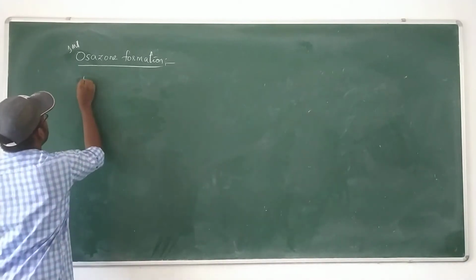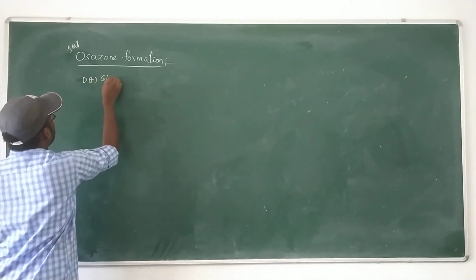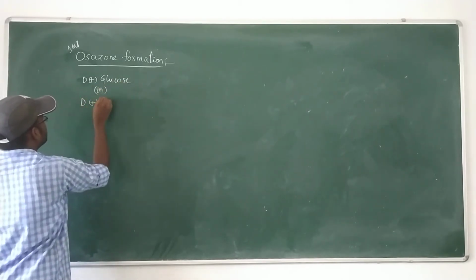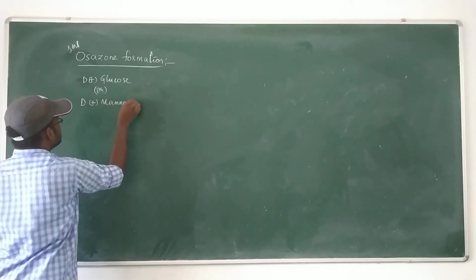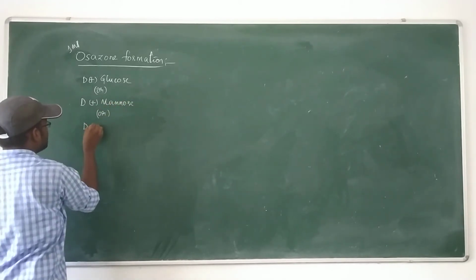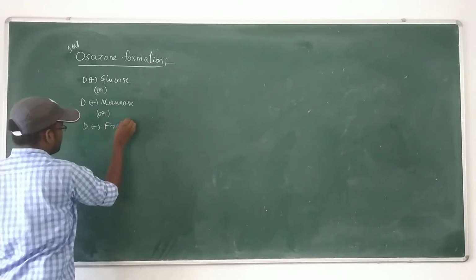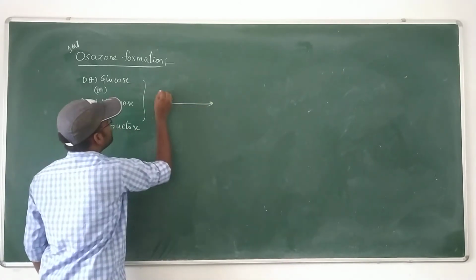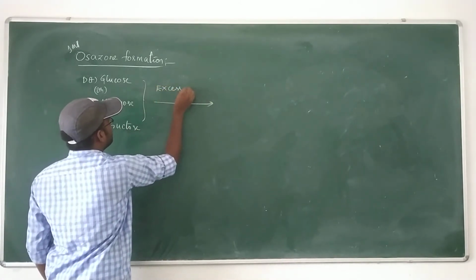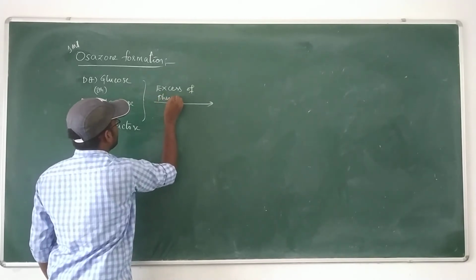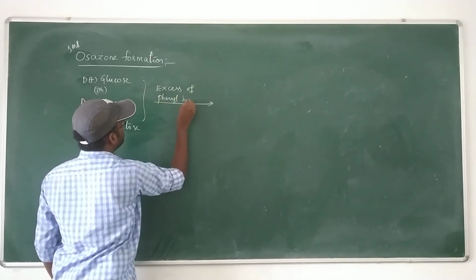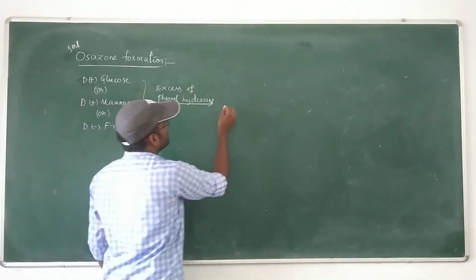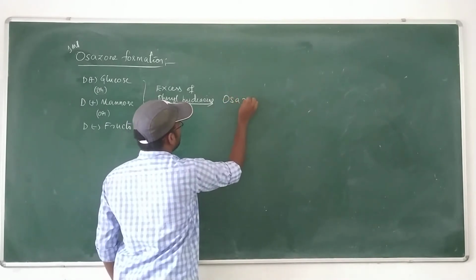D plus glucose or D plus mannose or D minus fructose, when treated with excess of phenylhydrazine, result in only a single product, that is osazone.